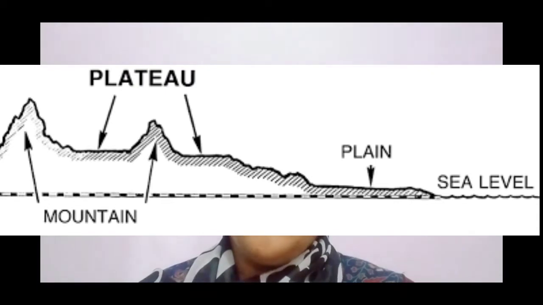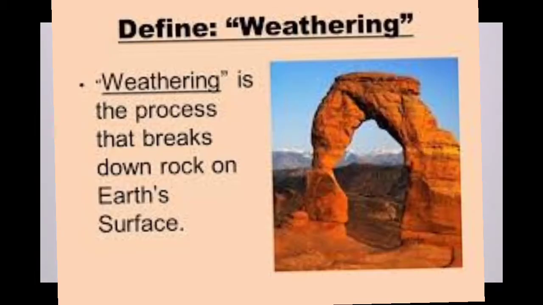Because of the external processes, which are the external processes? Weathering, erosion, transportation, deposition. The primary and secondary landforms give way to the tertiary landforms. So external processes are weathering, erosion, transportation and deposition. In this lesson we are going to study the weathering concept, and due to weathering, erosion, transportation and deposition, tertiary landforms are formed from secondary and primary landforms.